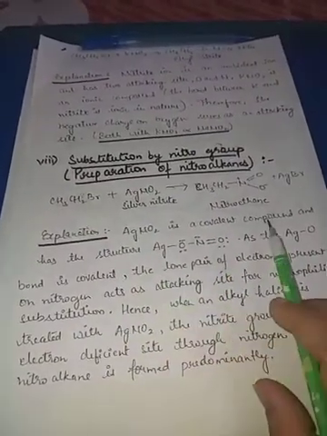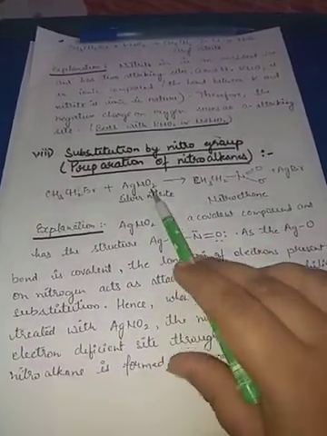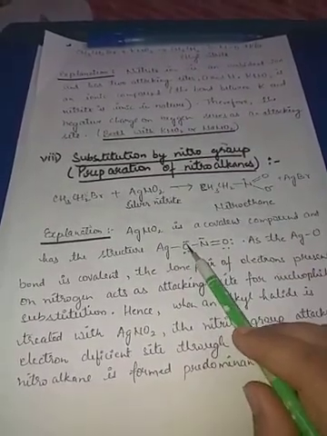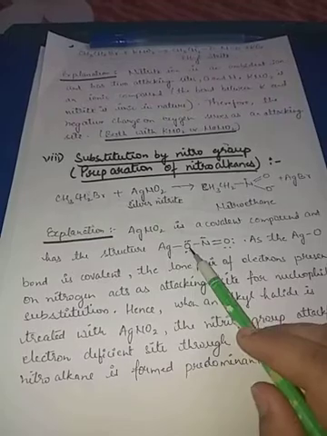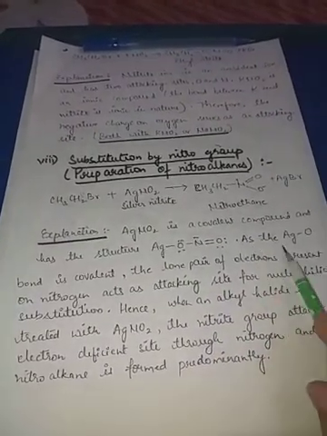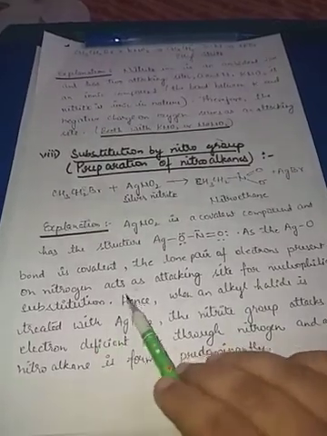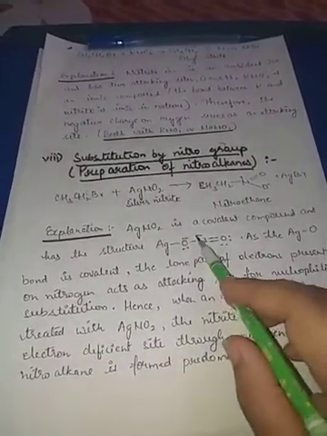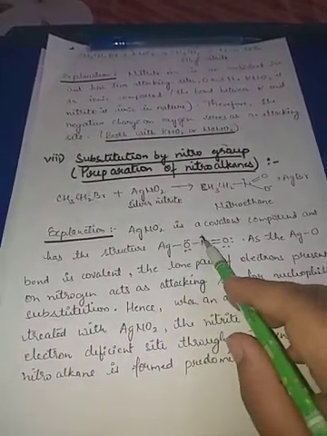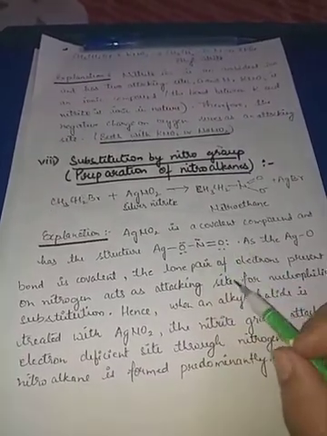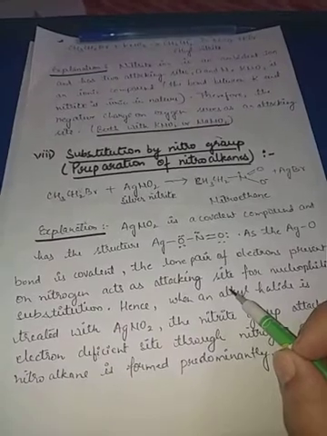Now AgNO2 is a covalent compound. It is predominantly covalent in nature. The Ag–O bond is covalent, so the lone pair of electrons present on nitrogen acts as the attacking site for the nucleophilic substitution reaction.